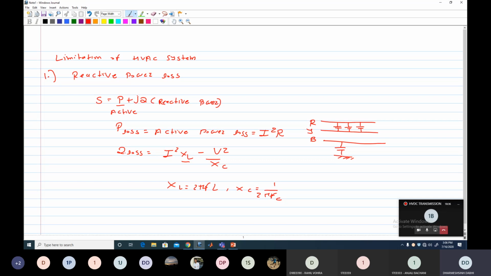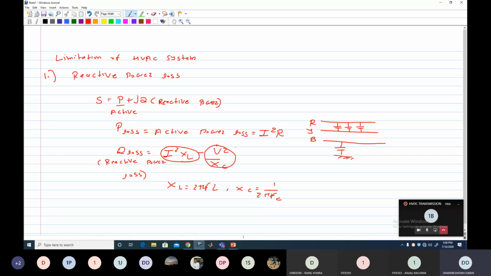So in the loss equation, the reactive power loss is I square into XL. This part is the loss of reactive power, and this is the reactive power supplied by the charging capacitor.